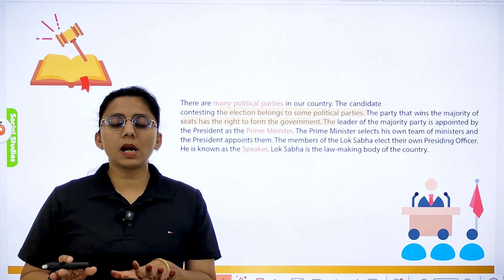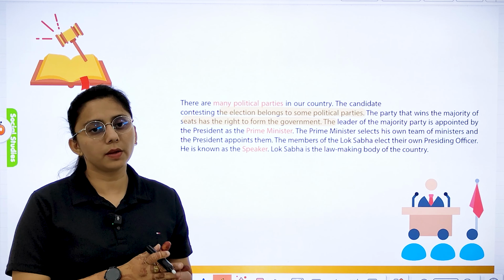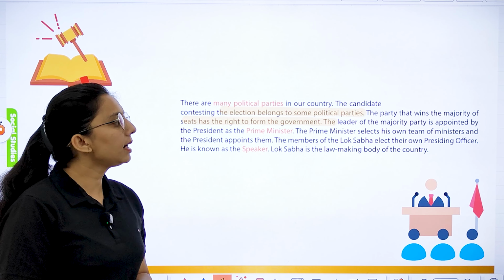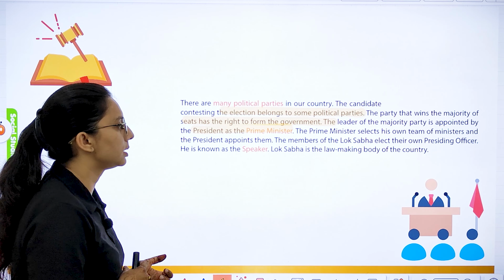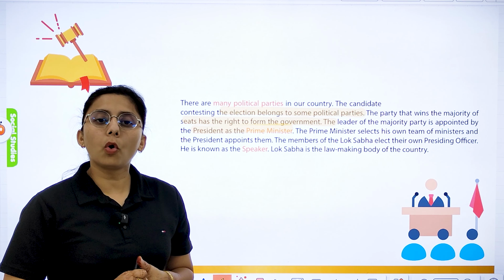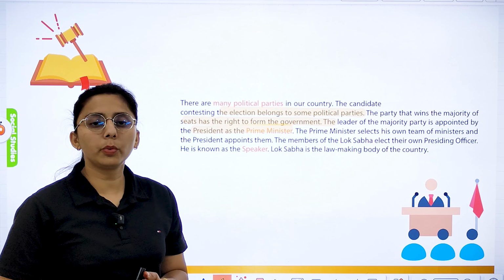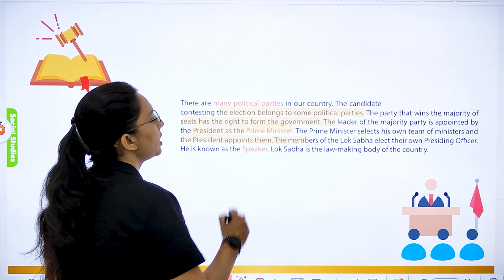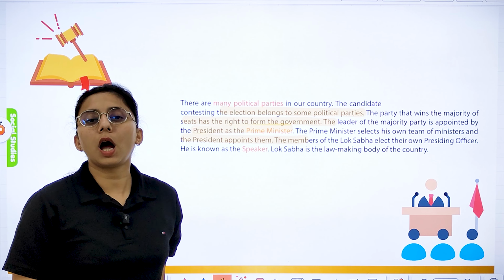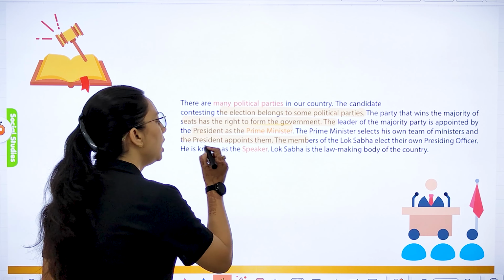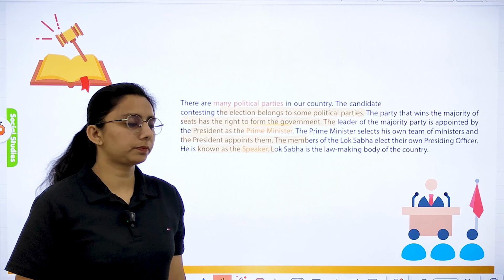The leader of the majority party is appointed by the president as the prime minister. The prime minister selects his own team of ministers and the president appoints them. And the members of Lok Sabha elect their own presiding officer, whom we call the speaker.